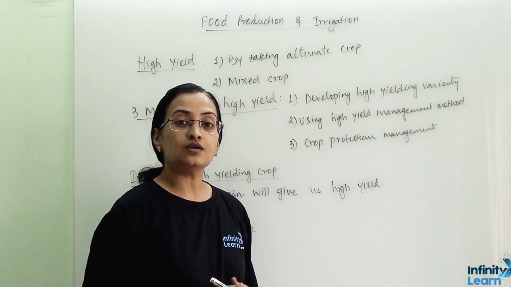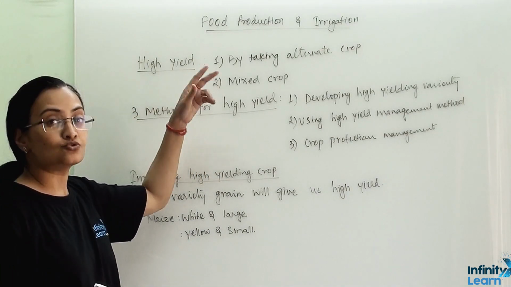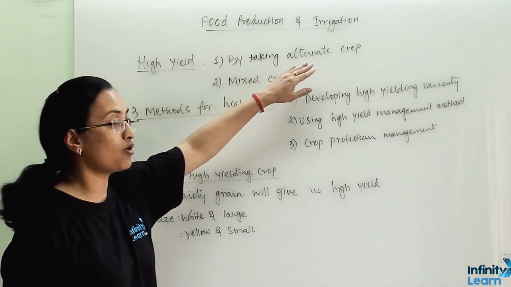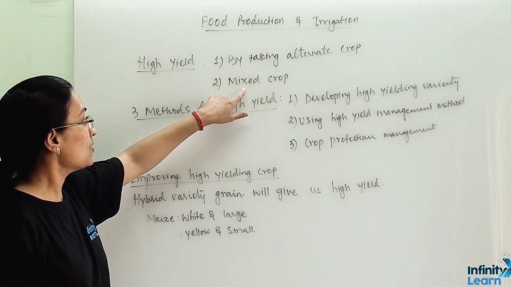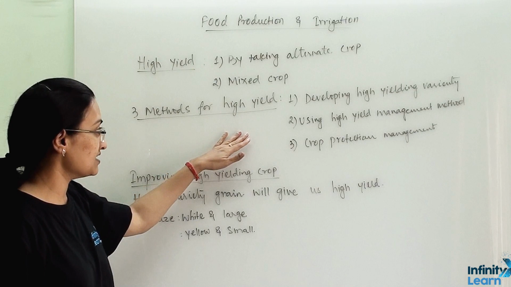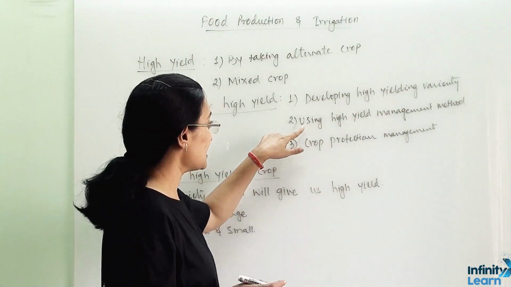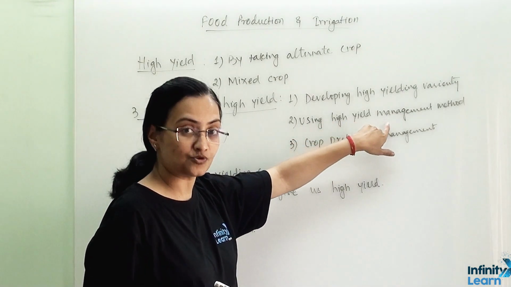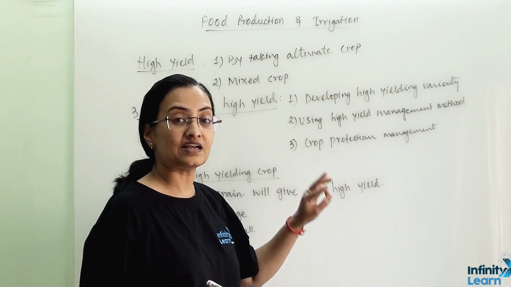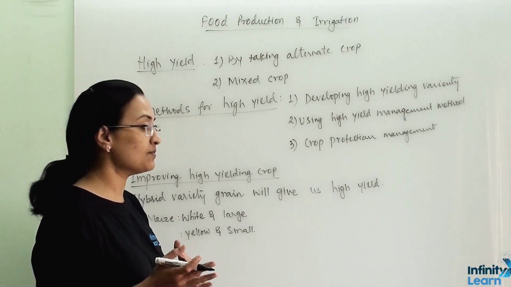High yield is very important in agricultural practice. So how can we achieve high yield? Using two methods, farmers are taking high yield. First is by taking alternate crops, and second is by taking a mixed crop pattern. Now there are three methods for high yield. First is developing high yielding varieties of seeds. Second is using high yield management methods, and third is crop protection management. So if we effectively use these three techniques in agricultural practices, our yield will be high.